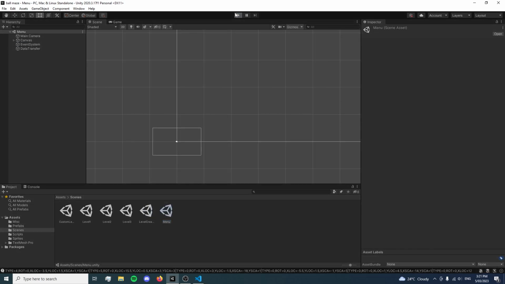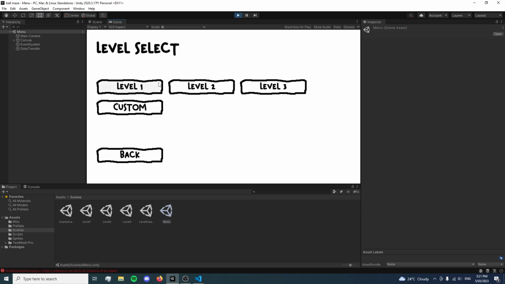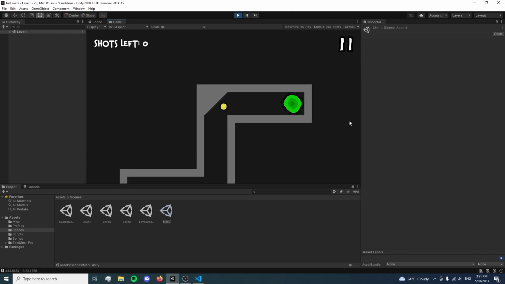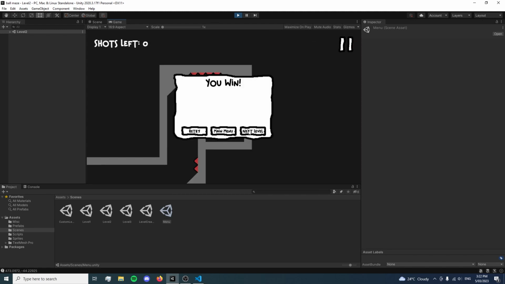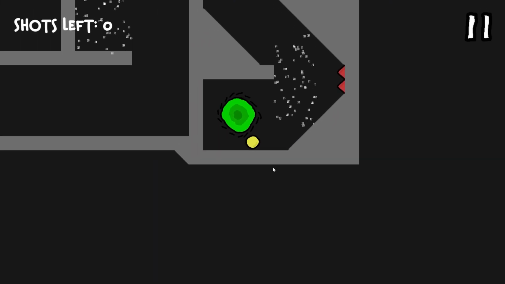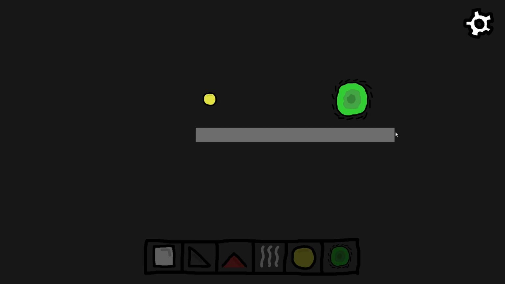Alright, I reckon we're done with our game. So, this is the game. Call it Ball Maze. We got play. We can play level 1. Level 1's pretty easy, alright? Next level. Level 2 is a little more difficult. Yes, alright, nice. Next level. Yes, we did it. Nice, okay, and then you can make levels.